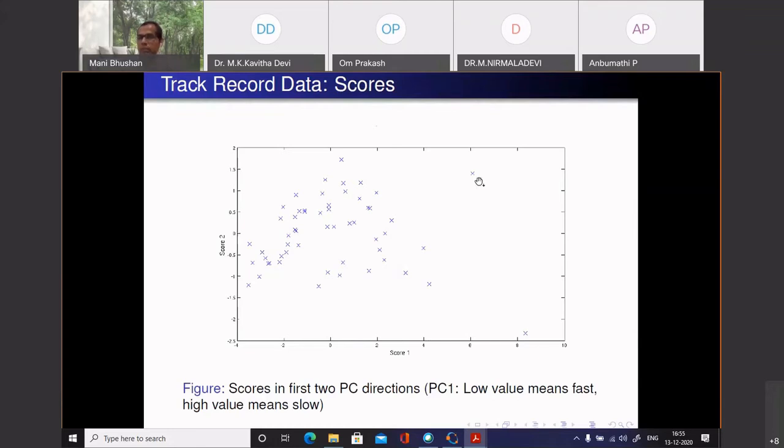Immediately you see some country over here. Oh, this is an outlier. This country has a high value of y1, high value of y2. This one has an even higher value of y1. Higher value of y1 means the country takes a lot of time. The timings are very large. The y1 had some interpretation. So this country is like a laggard. It has very bad records, large times across all those races.